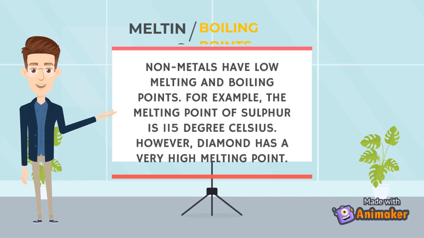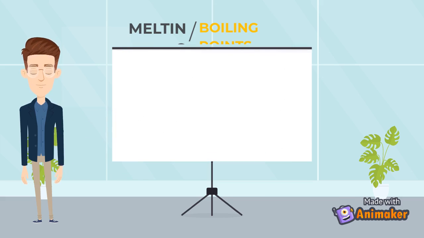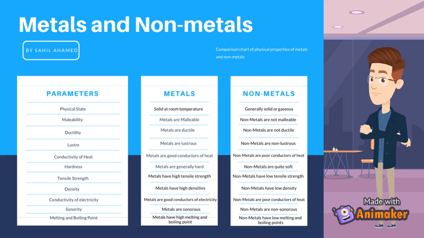Non-metals have low melting and boiling points. For example, the melting point of sulfur is 115 degrees Celsius. However, diamond has a very high melting point. This is the summary of what we learned.